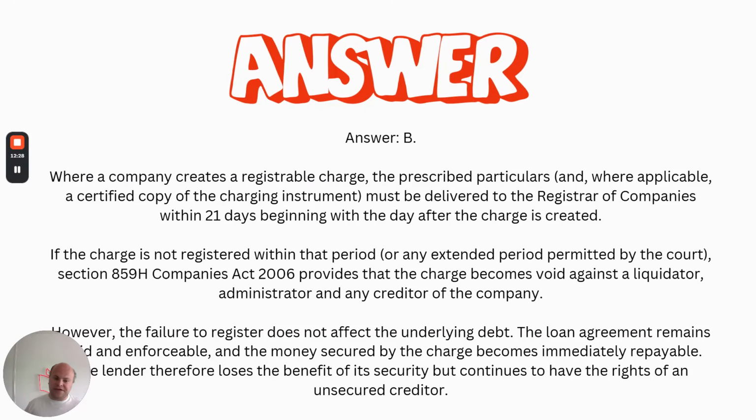So within 21 days, beginning with the day after the charge is created, we must register the security granted by a company at Companies House. Failure to do so means that it's void against liquidator, administrator, or creditors of the company. Underlying loan agreement remains outstanding and is immediately repayable.